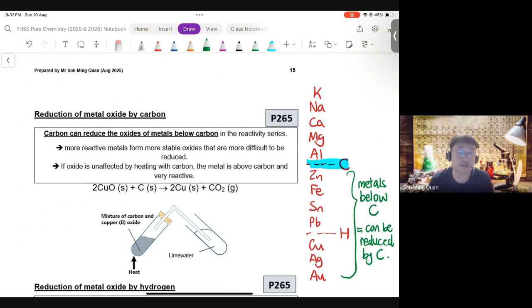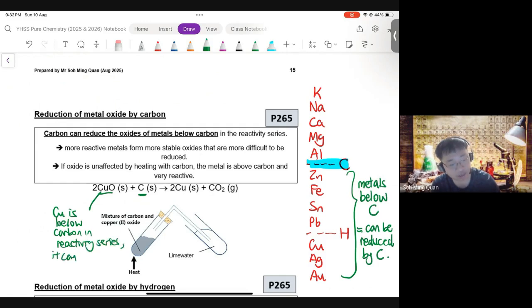So for instance, copper 2 oxide can be reduced by carbon because copper is below carbon in the reactivity series. Because it's below carbon, it can be reduced by carbon.